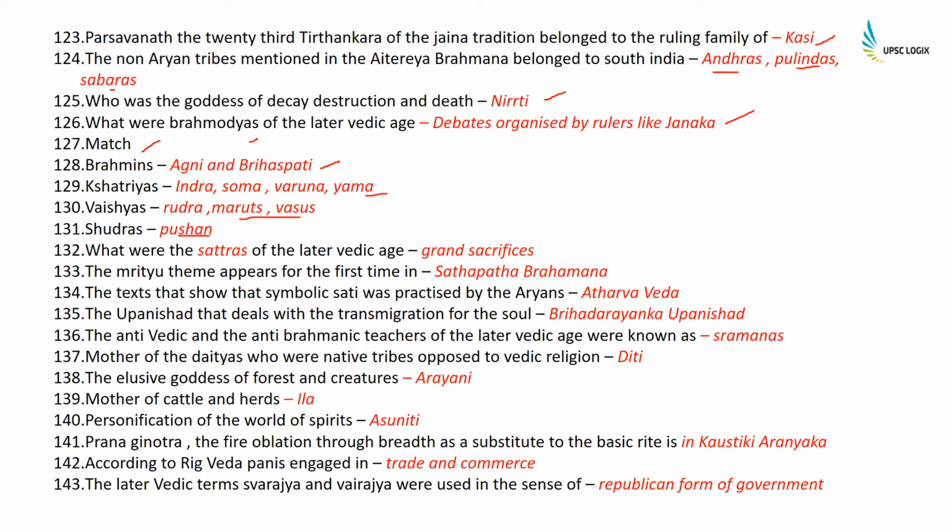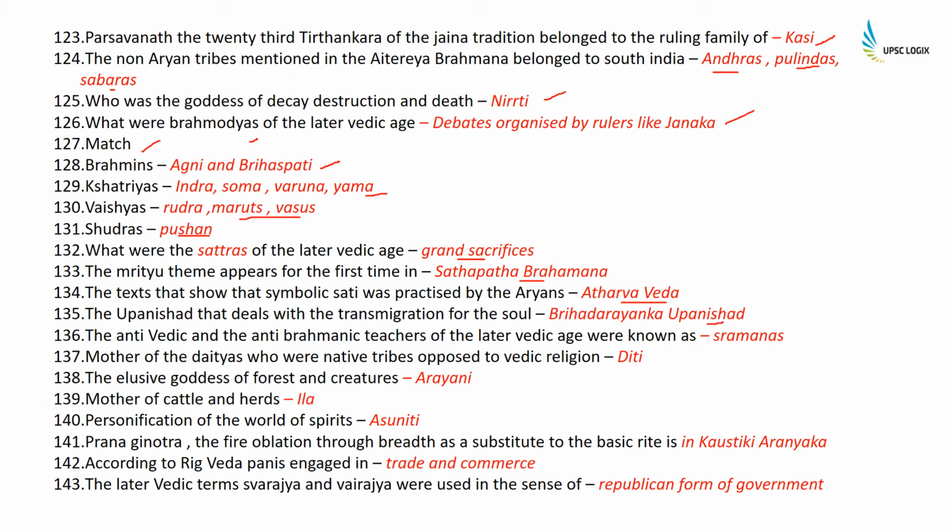What were the Yajnas of the later Vedic age? These were the grand sacrifices. The Mrityu theme appears for the first time in Satapatha Brahmana. The text that shows that symbolic sati was practiced by the Aryans is Atharvaveda. The Upanishad that deals with the transmigration of the soul is Brihadaranyaka Upanishad.